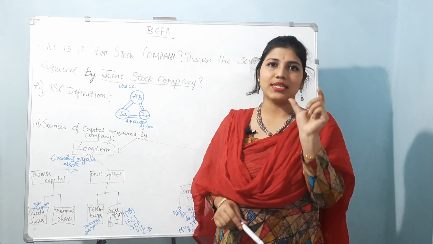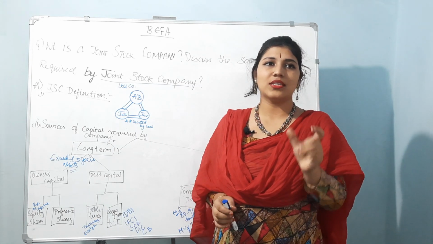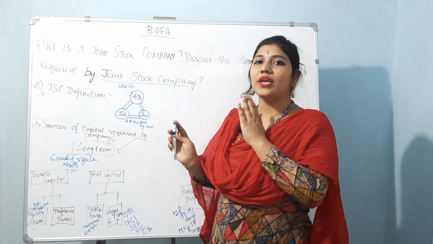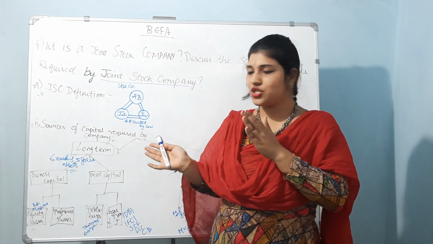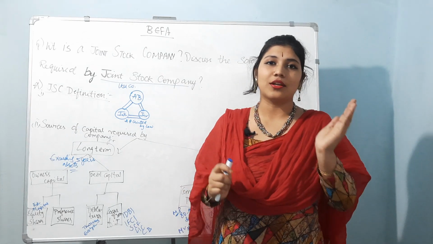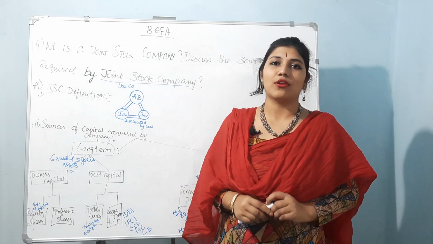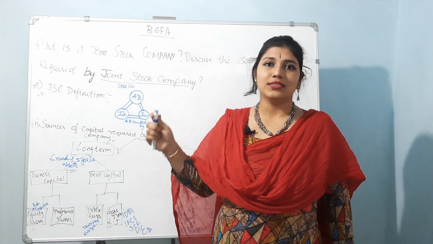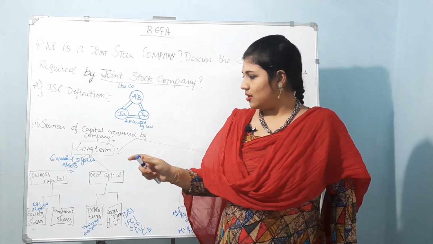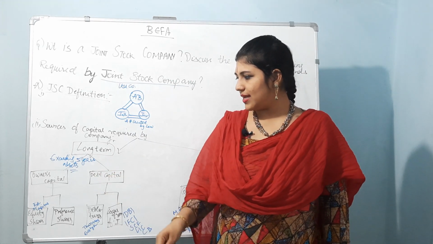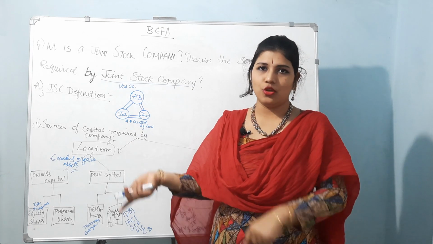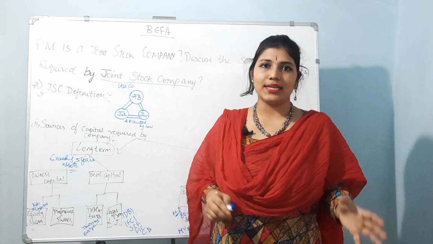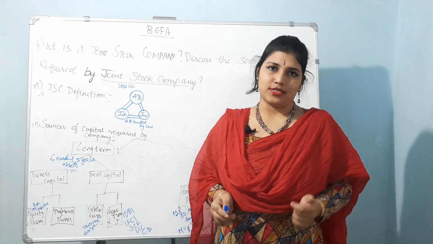The people who invest in equity shares are the real owners, and they have the right to vote. So they can elect their board of directors. Equity shares are bought by the real owners of the company and they enjoy the right to vote or elect their board of directors.